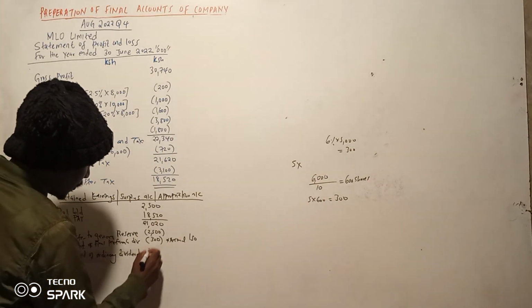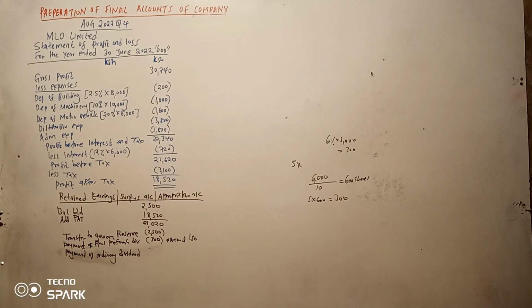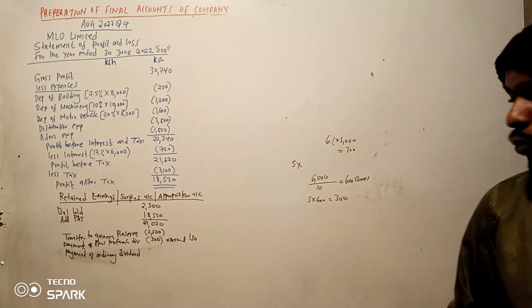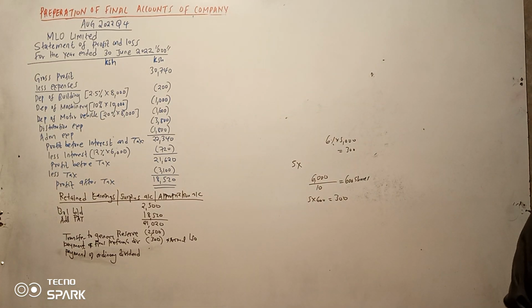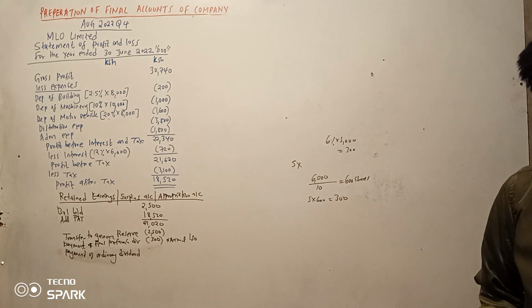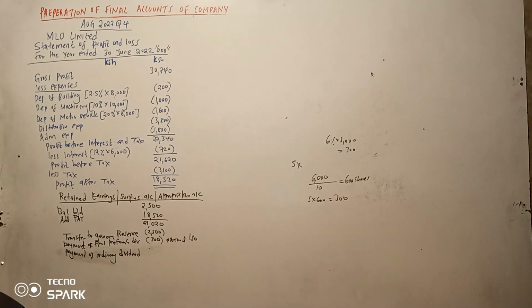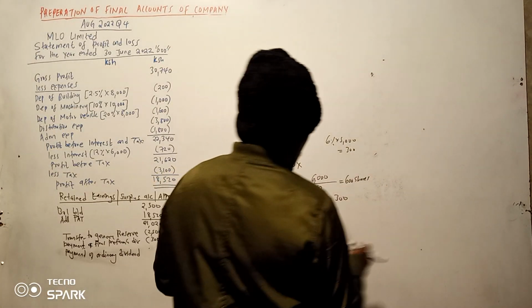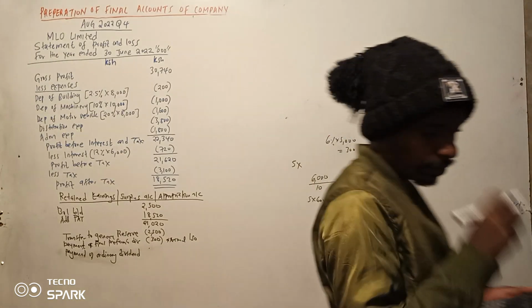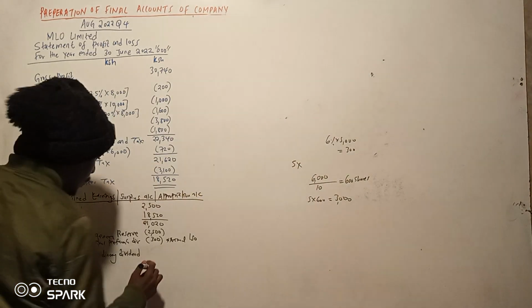Now before we go to write that, tuende kwa juu kwa trial balance yetu tuangalie there was some payment. So kuna 600. Sorry, 5 times 600 ngapi? Where is my calculator? So hii ni 5 times 600. This one is supposed to be 3,000. That one is okay. So unakuja unaandika hapa 3,000.